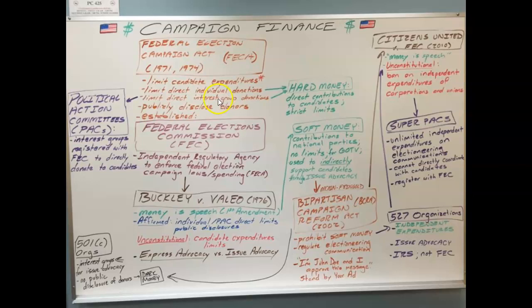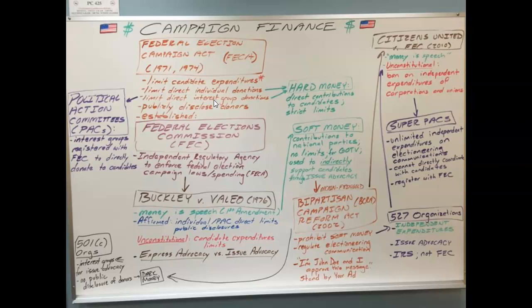Number 3, it also limited direct donations from interest groups. That number was $5,000. So the NRA, for example, can only give $5,000 per donation. But they could give to all 53 Republican senators. You can give as many donations as you want to different politicians, but for any single politician, it's only $5,000.